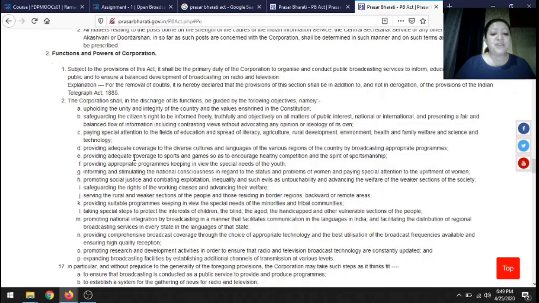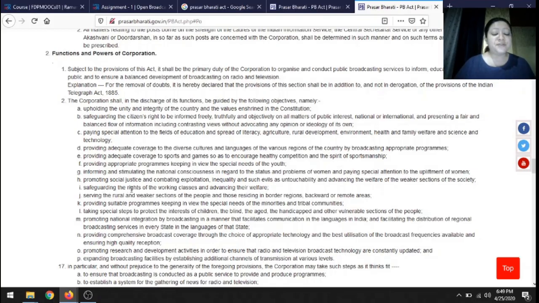Then to provide adequate coverage to sports and games. Enough importance should also be given to sports and games. The coverage of the same should reach the masses. The coverage should also focus on the needs, especially of the youth. The coverage should also build national consciousness with regard to the status and problems of women, and also pay attention to the upliftment of women. The broadcasts should promote social justice and combat exploitation, inequalities, or evils such as untouchability. The broadcasts should deal with all these matters.